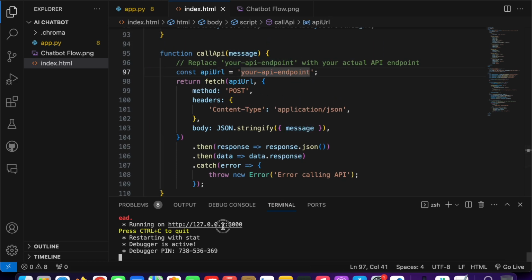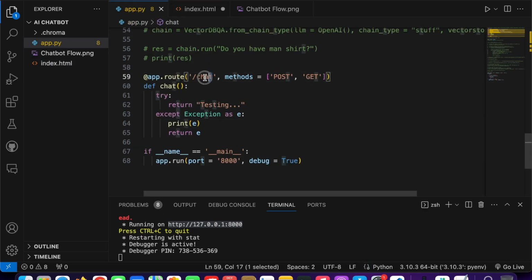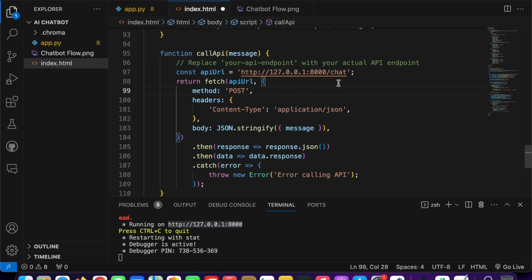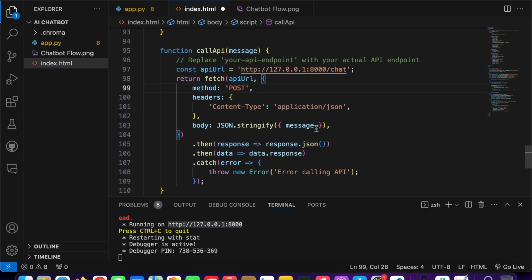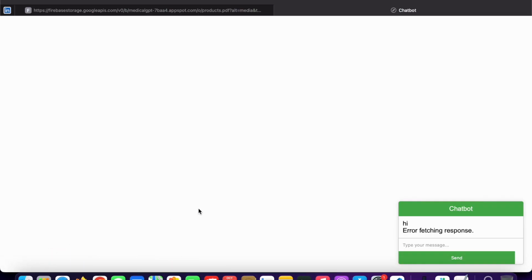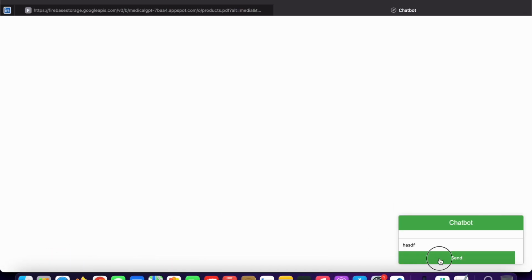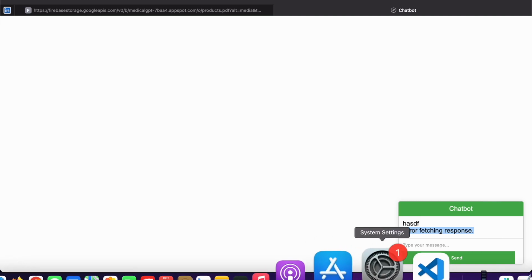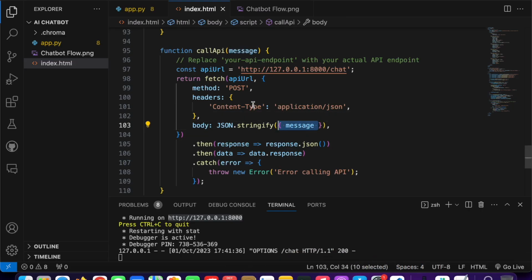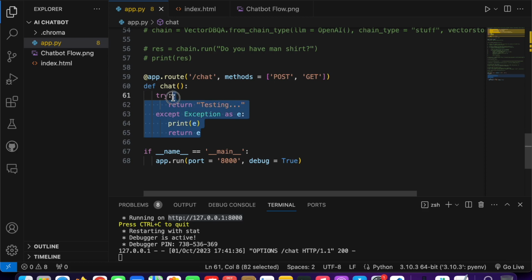So what is our API? This is our kitchen, this is our server, and the food that we need to access is the chat. The waiter will go here, process this, and then give us this food, which is the testing, right? So right now I am here. Let's just quickly save it, go back here, and run it. Even if I type, nothing will come, an error again, because my message is going to my server, but I am not able to access it here.